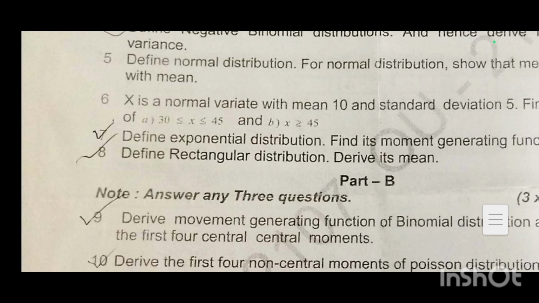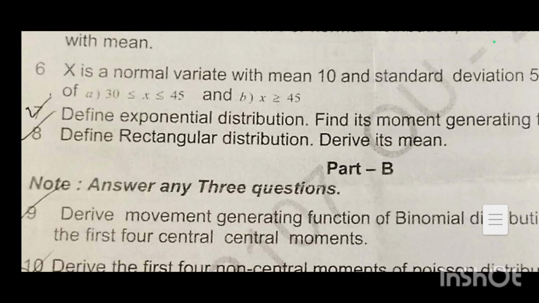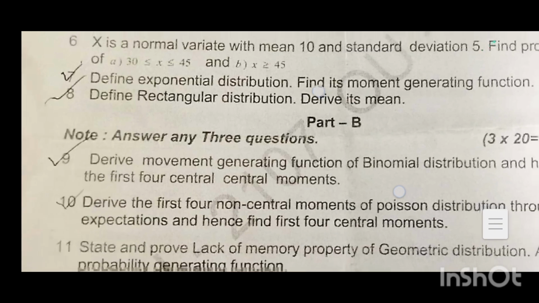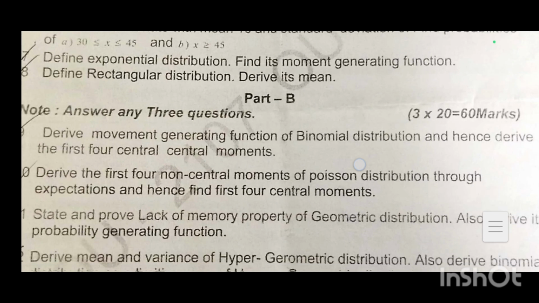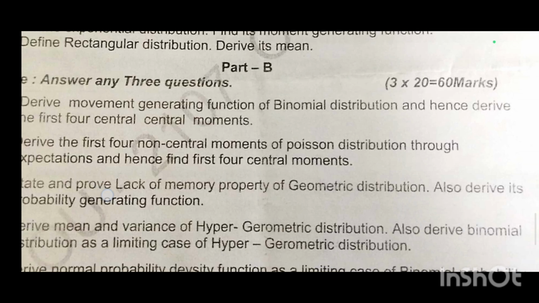Define exponential distribution. Find its moment generating function. Define rectangular distribution. Derive its mean. Long answer questions are from part B. Derive the moment generating function of binomial distribution, hence derive the first 4 central moments.